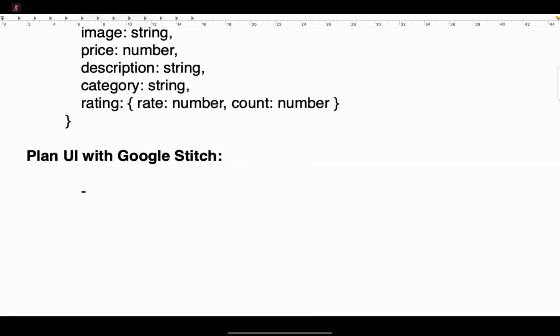Here, the prompt is: create a shopping home screen. We have to create a shopping home screen.